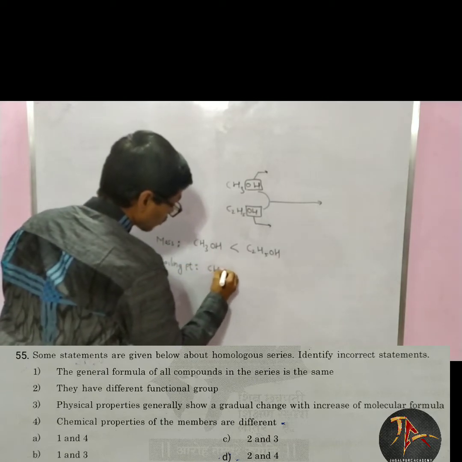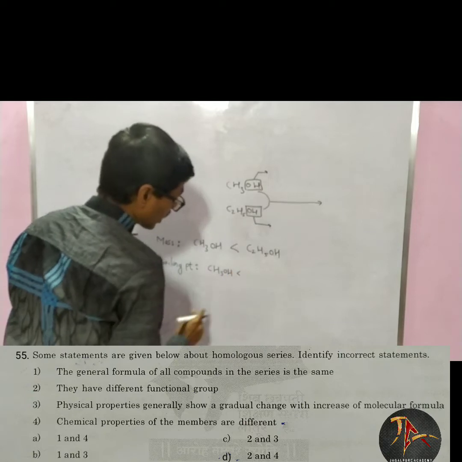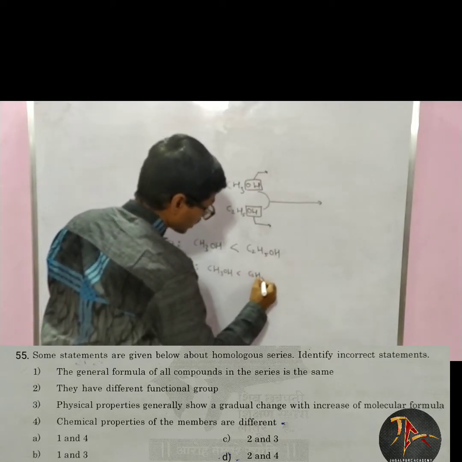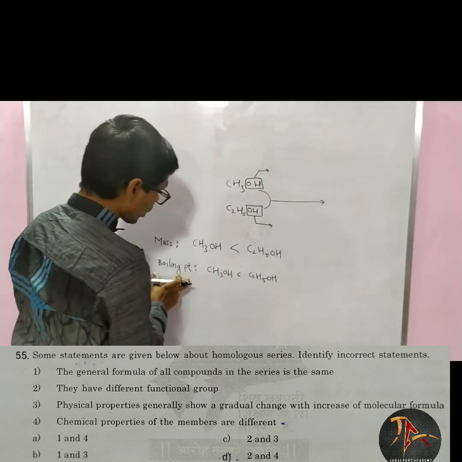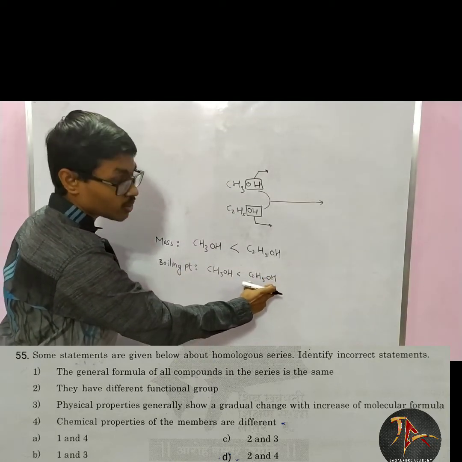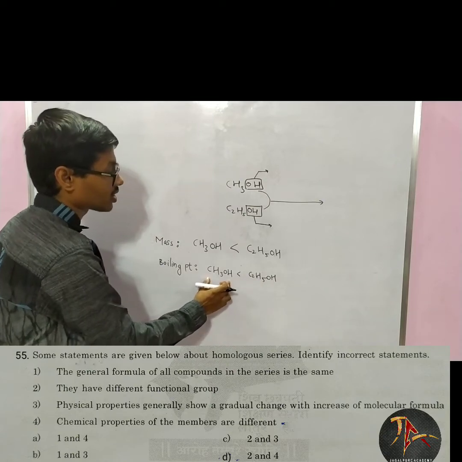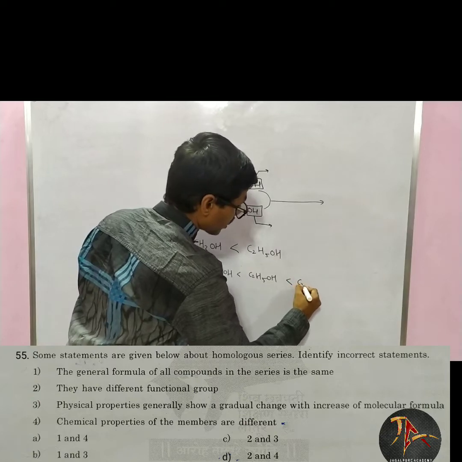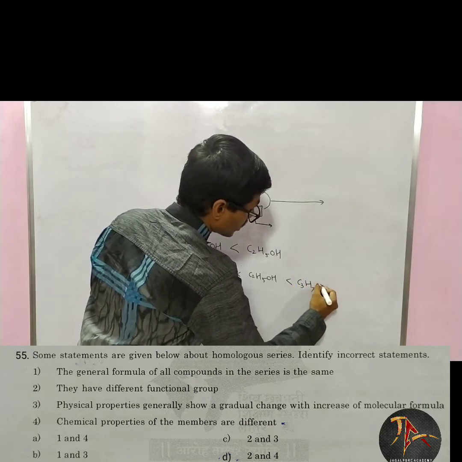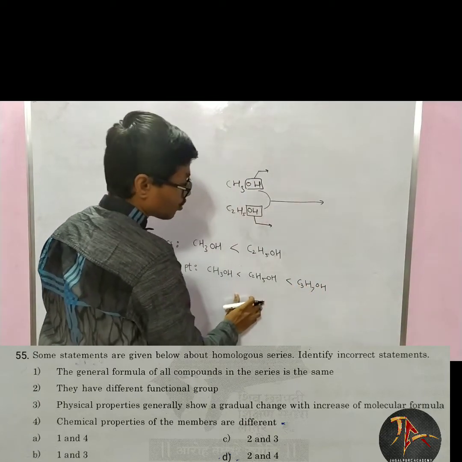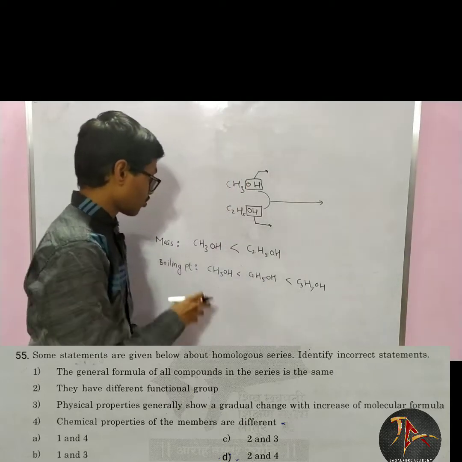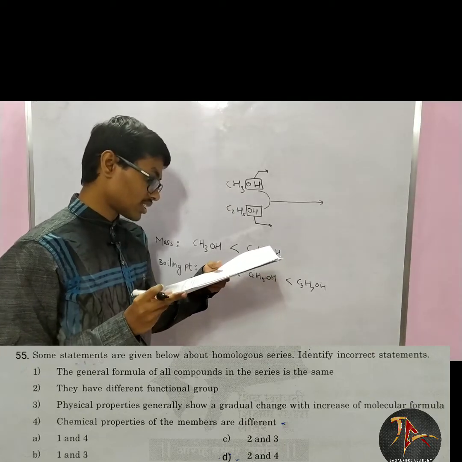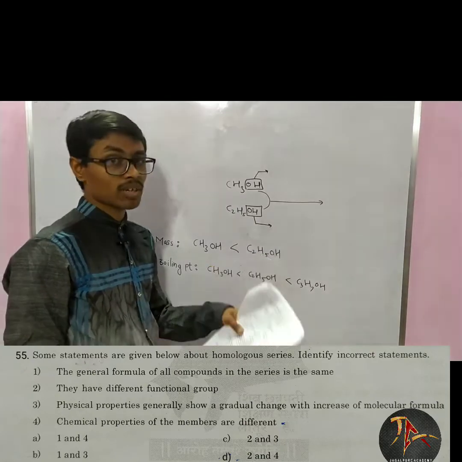We have practically found that the boiling point of CH3OH is less than C2H5OH. So the boiling point of C2H5OH is greater than CH3OH, but the variation among them is very small. If I continue similarly, C3H7OH will have a slightly higher boiling point. So physical properties show gradual change.